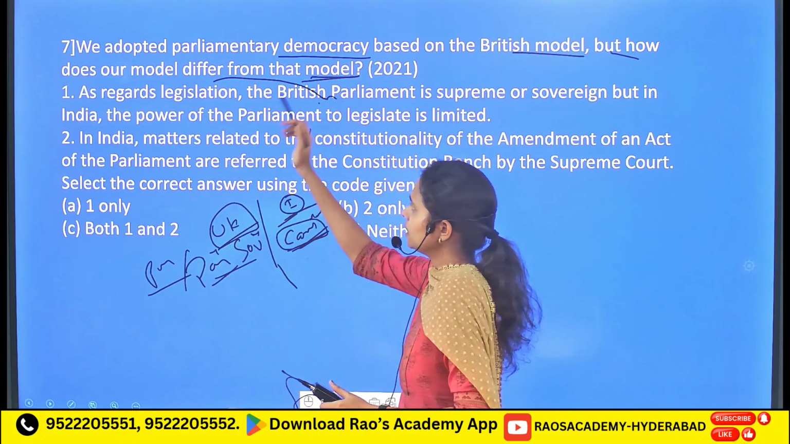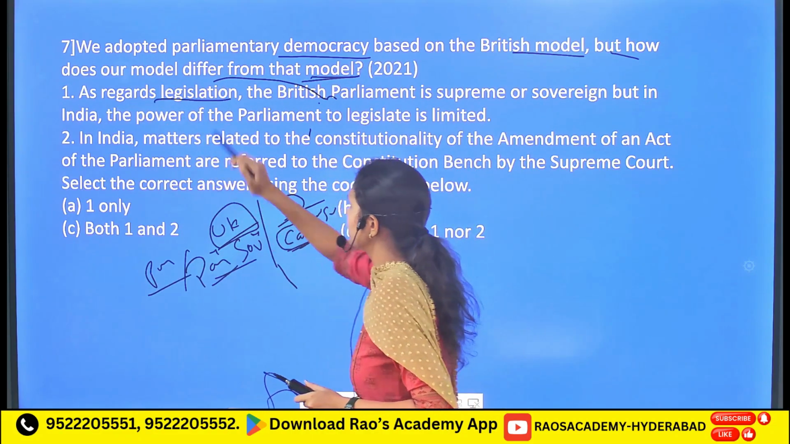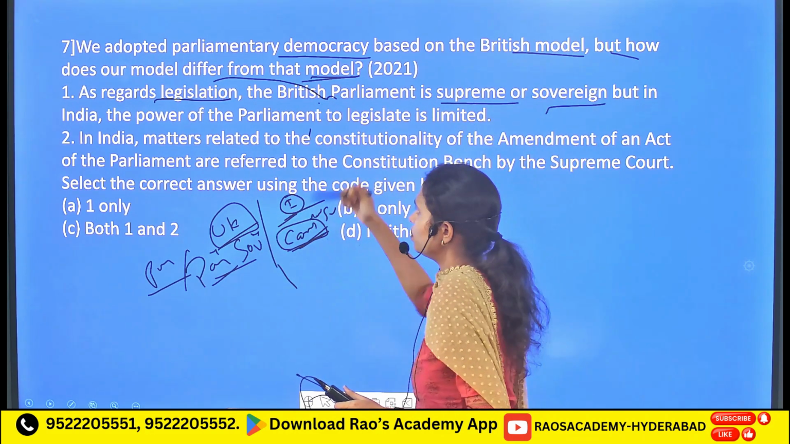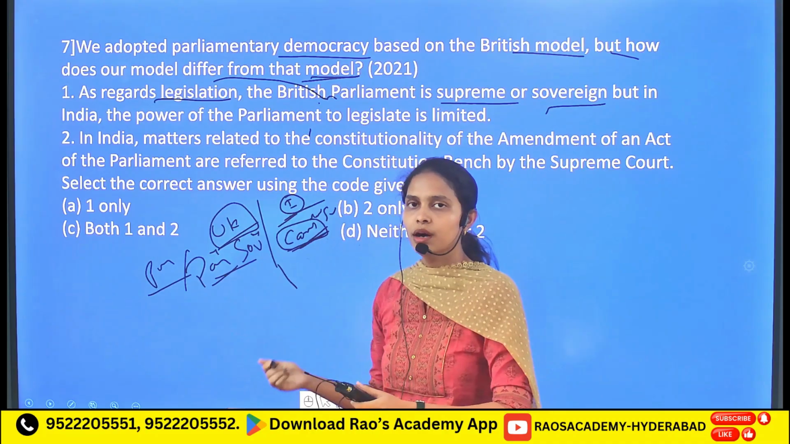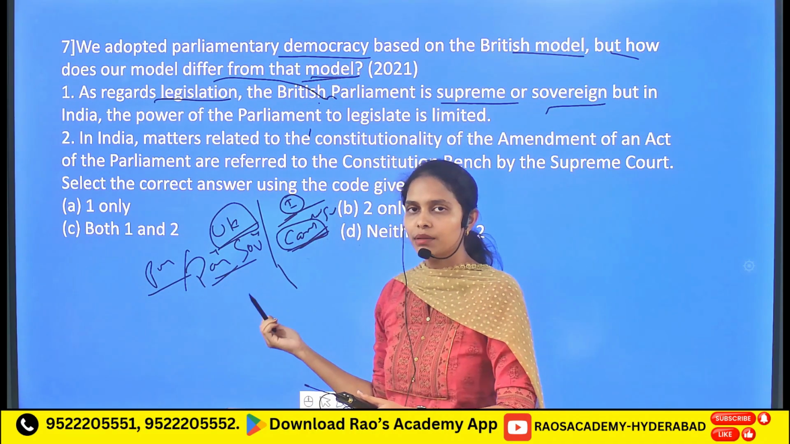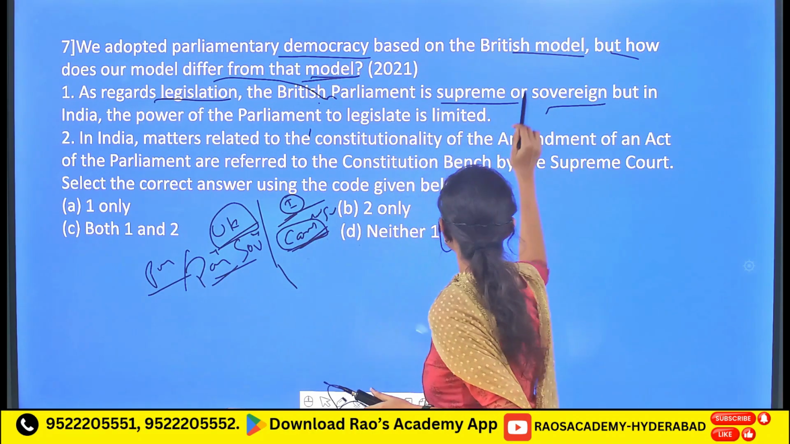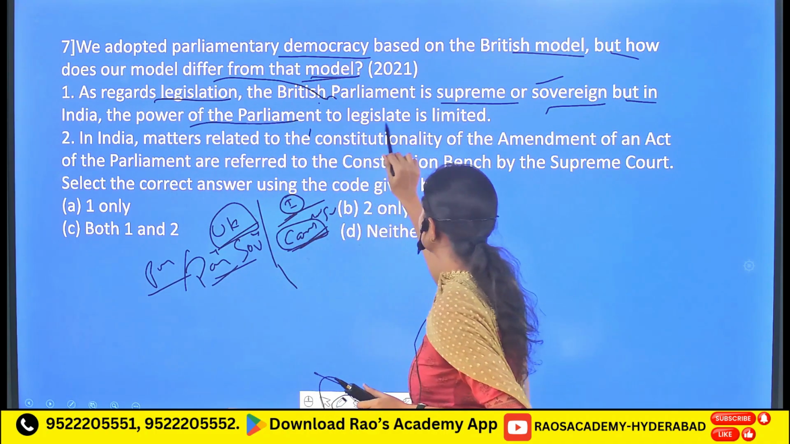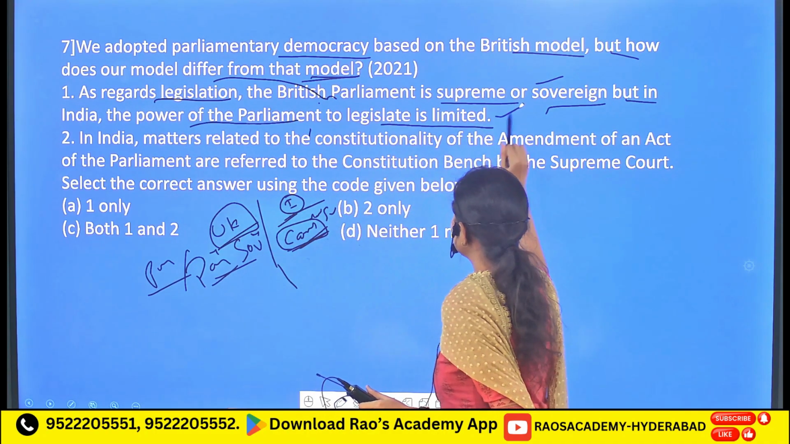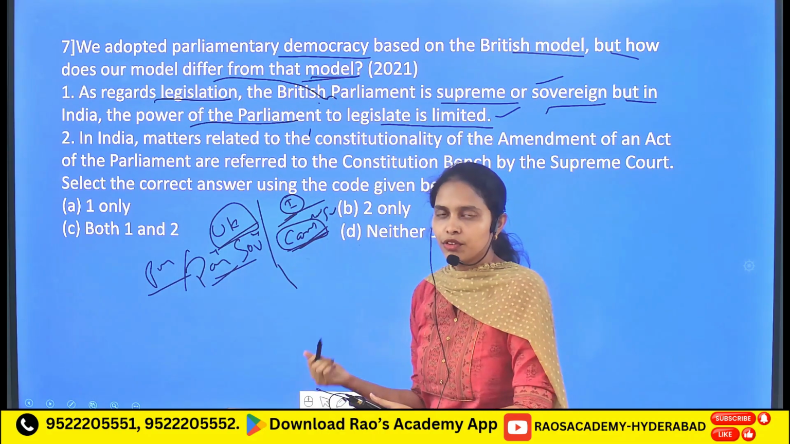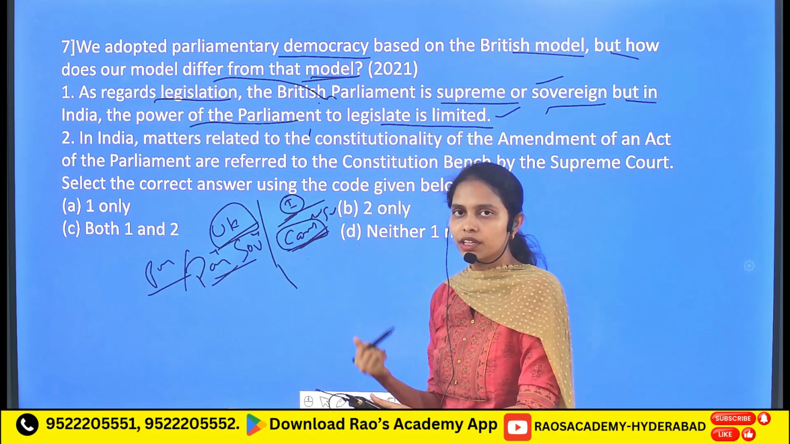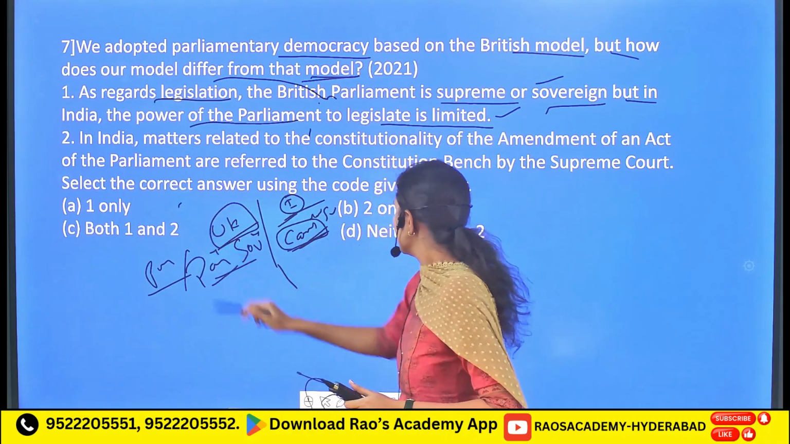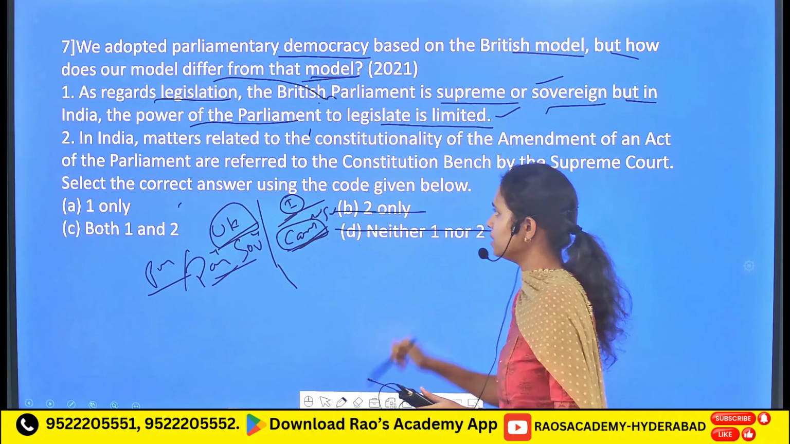So if we see the statements as regards the legislation, the British Parliament is supreme or sovereign. As I told you before, the British government follows parliamentary sovereignty, or the parliament is supreme in nature. So the first one is the correct one. But in India, the power of parliament to legislate is limited. Yes, it is correct, because as I told you before, we are following the constitutional government where the constitution is supreme. So the first one is a correct statement. So let's cross the B and D options.